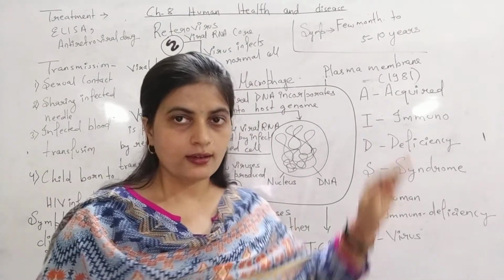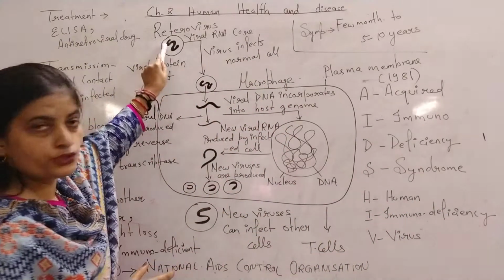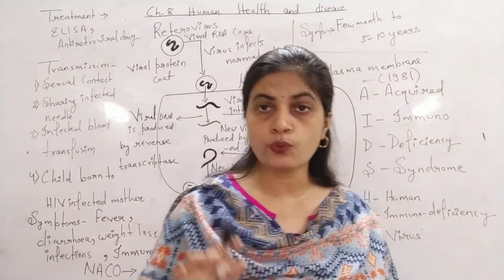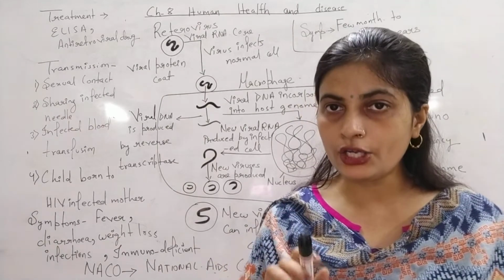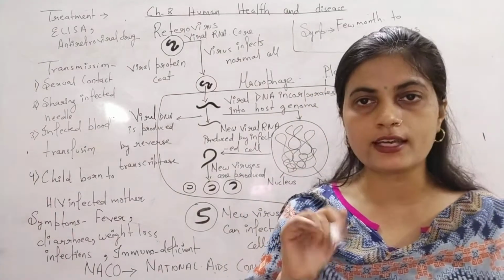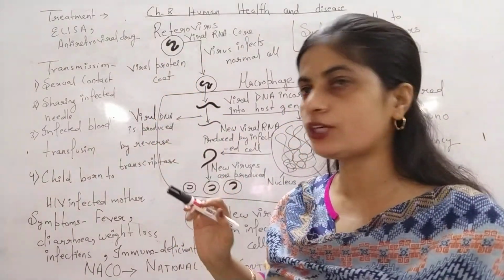HIV is called a retrovirus, which is written here. All those groups of viruses which contain RNA as their genome are known as retroviruses. Here the structure of a retrovirus is explained to you.